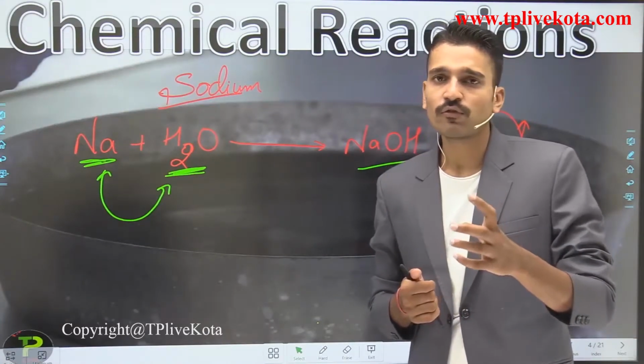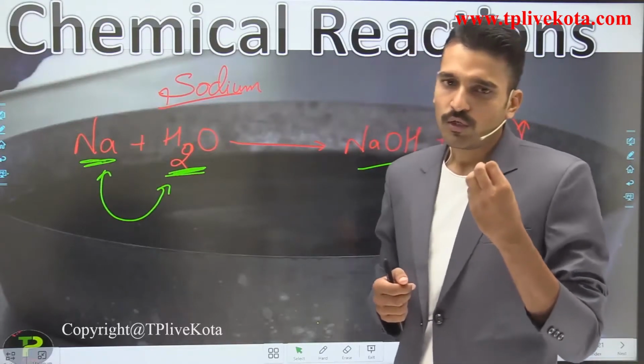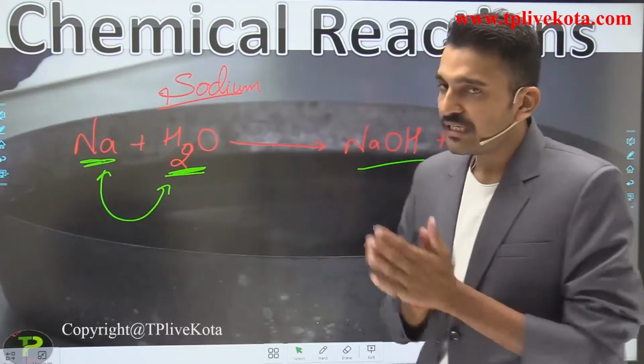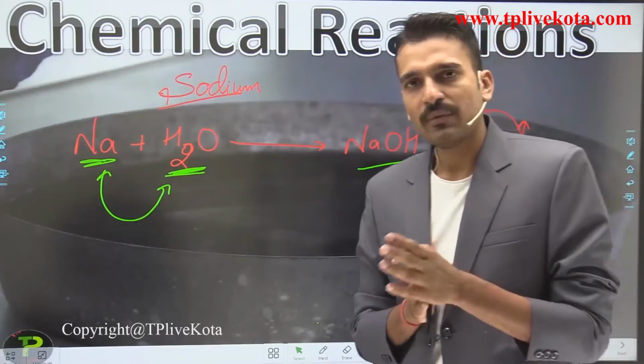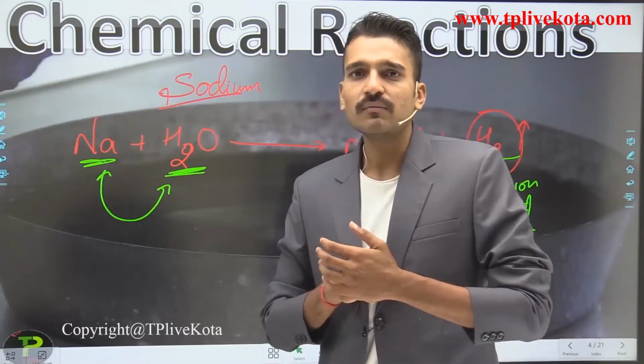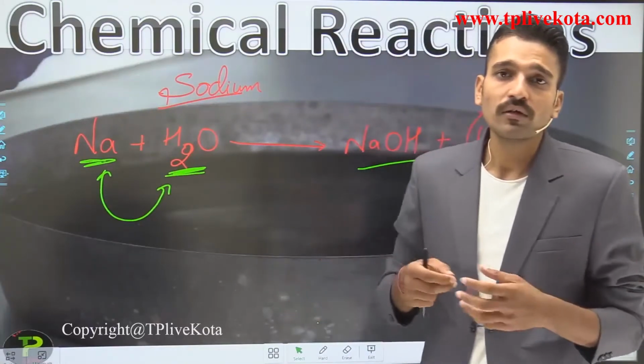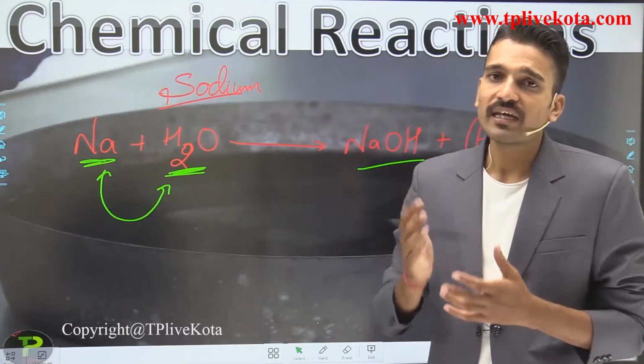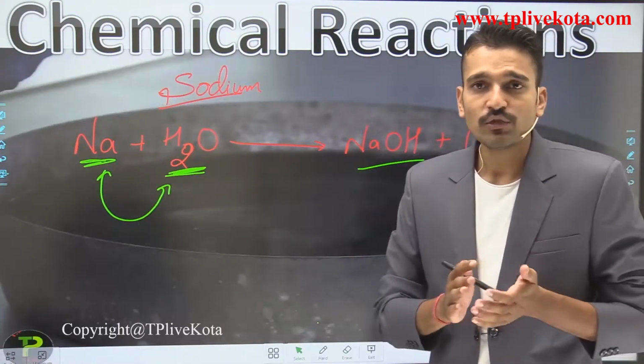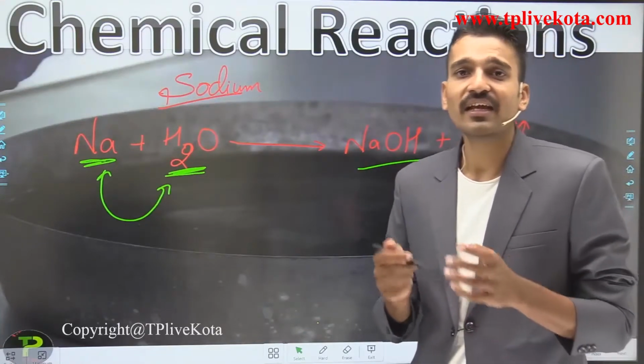First of all, you have to study what a chemical change is. After the chemical change, you are going to study chemical reactions: how can you say that a chemical reaction has taken place? What are the various characteristics on which you can say that a chemical reaction has taken place?